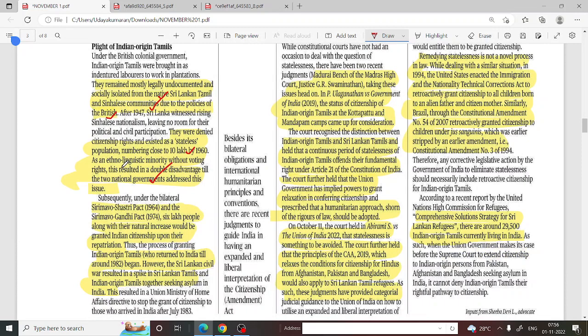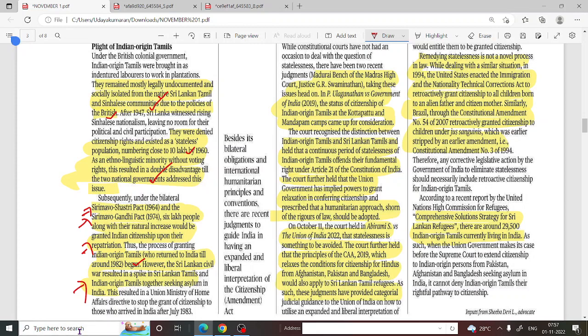Subsequently, under the bilateral Sirimavo-Shastri Pact, Sirimavo being the prime minister of Sri Lanka, and the Sirimavo-Gandhi Pact of 1974, 6 lakh people along with their natural increase would be granted Indian citizenship under their repatriation. Indian origin Tamils began returning to India around 1982. However, the Sri Lankan civil war started a spike of Sri Lankan Tamils and Indian origin Tamils seeking asylum in India.